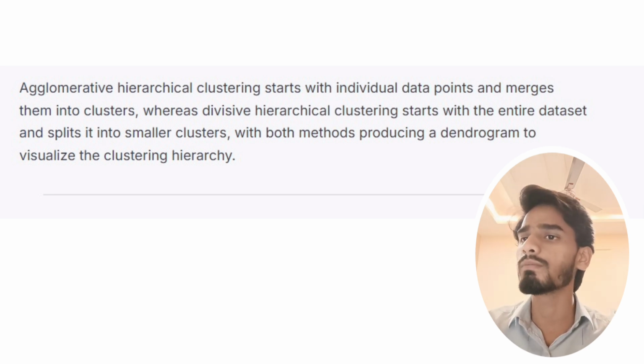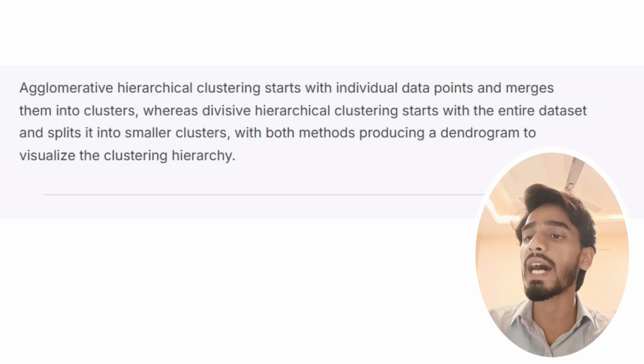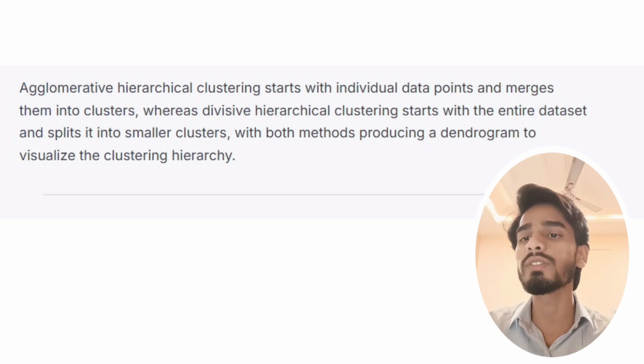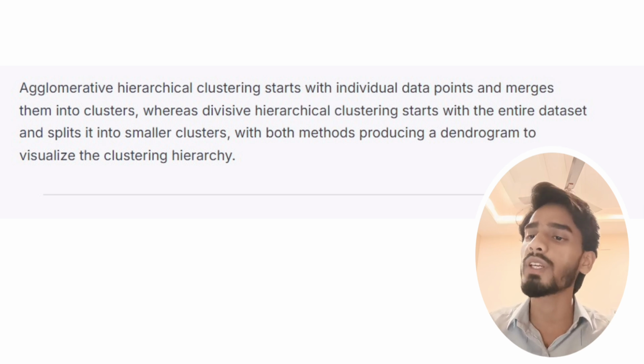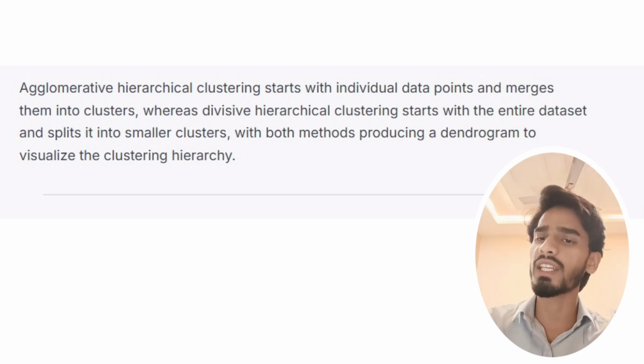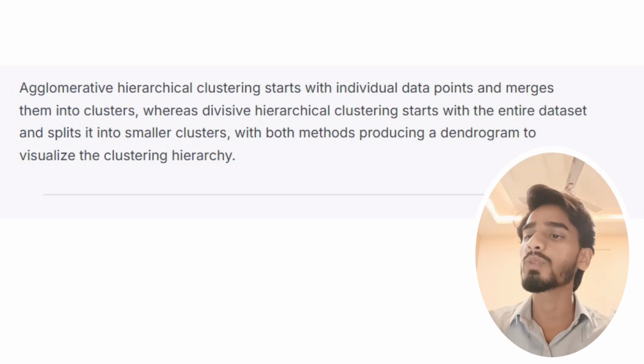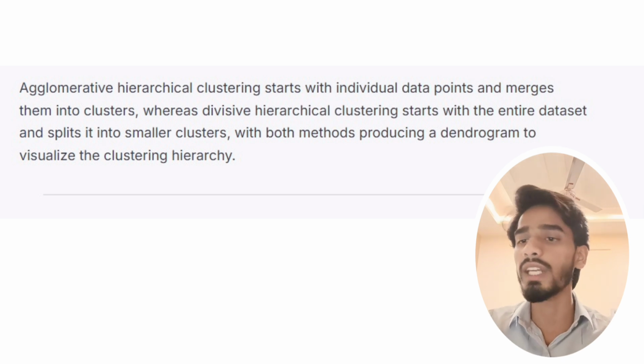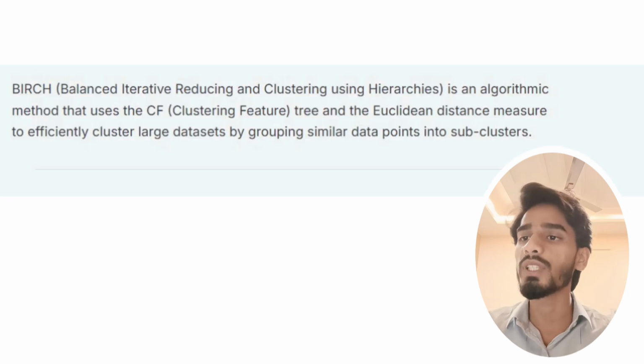In that also, let us discuss agglomerative and divisive hierarchical clustering. Agglomerative hierarchical clustering starts with individual data points and merges them into clusters, whereas divisive hierarchical clustering starts with the entire data set and splits it into smaller clusters, with both methods producing a dendrogram to visualize the clustering hierarchy. Distance measures in algorithmic method.